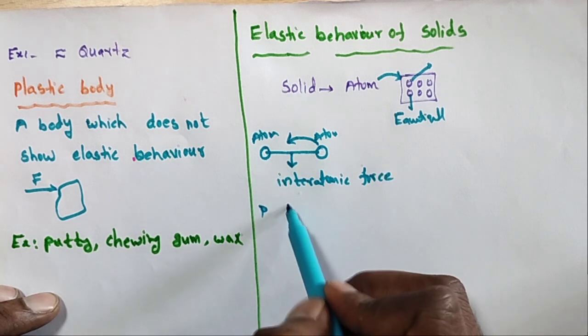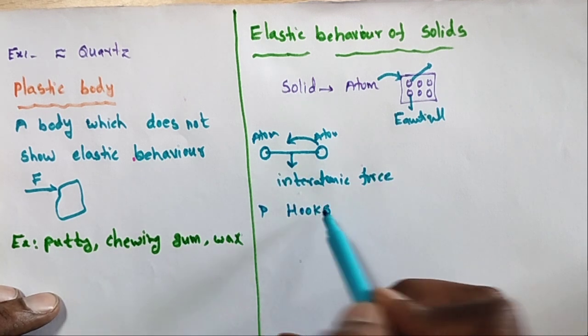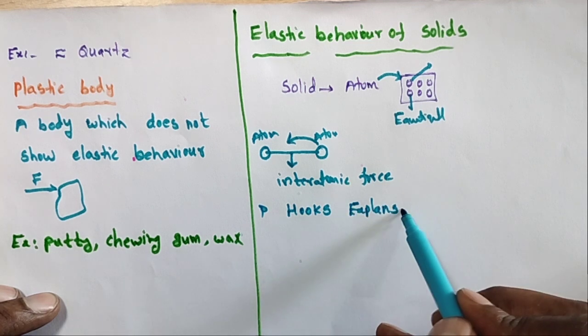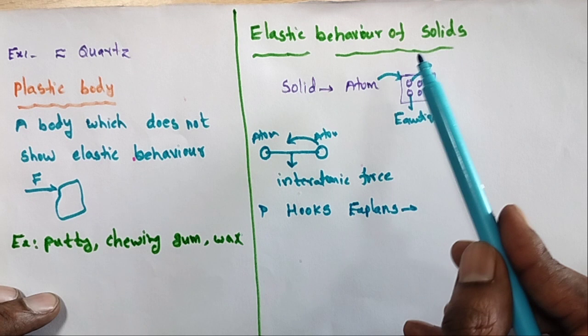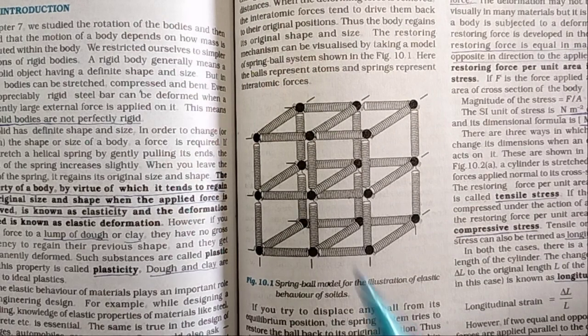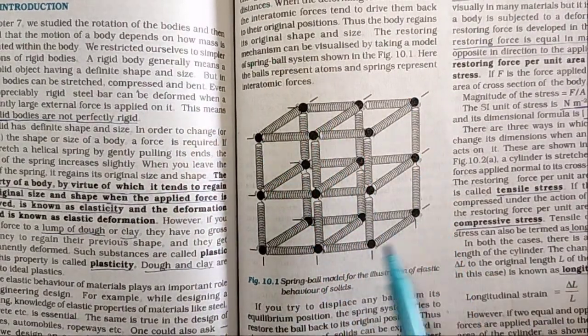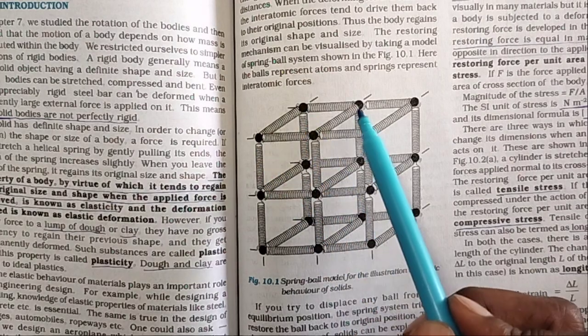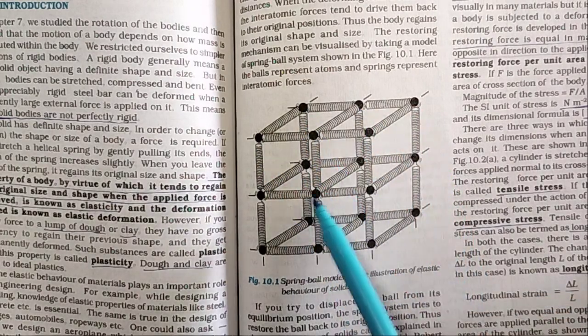Especially Hooke explained what the elastic behavior of solids is. According to Hooke, let us take this structure as a solid. The dots are the atoms or molecules.